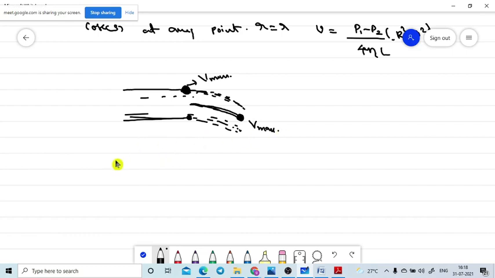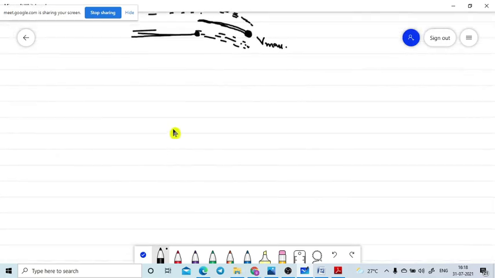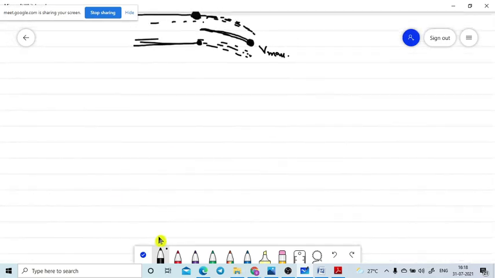Now one more concept is there. That concept is also out of syllabus only. Let me introduce that concept. It is very important for your competitive exam. Where is it maximum, sir? As I told, at the axis point of the tube. So this is the axis point of the tube.